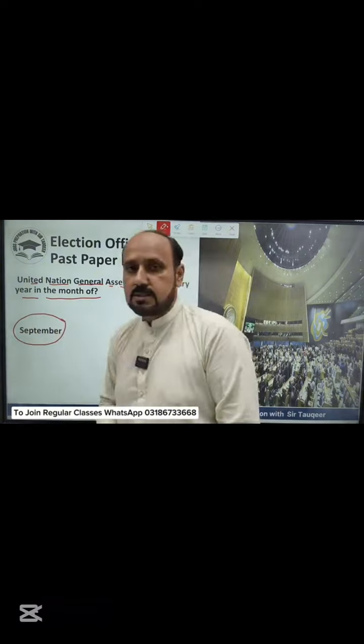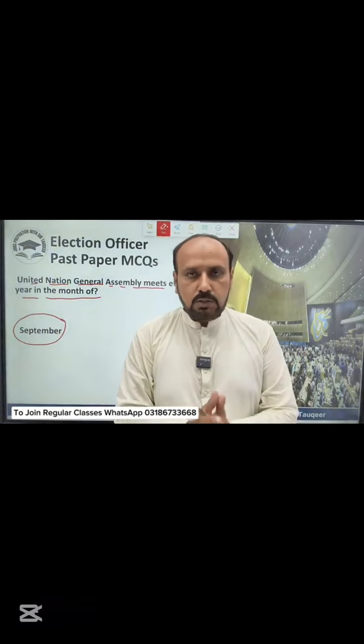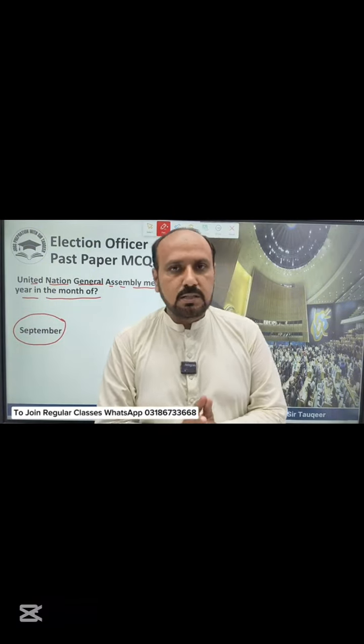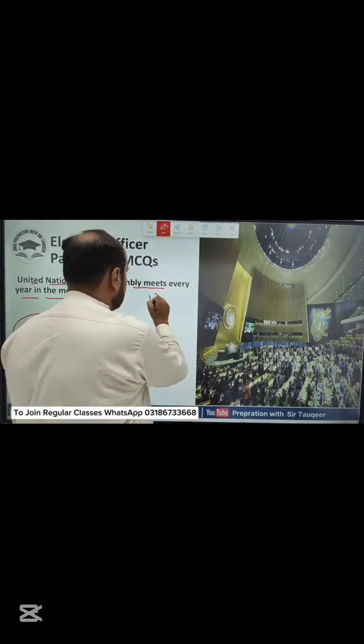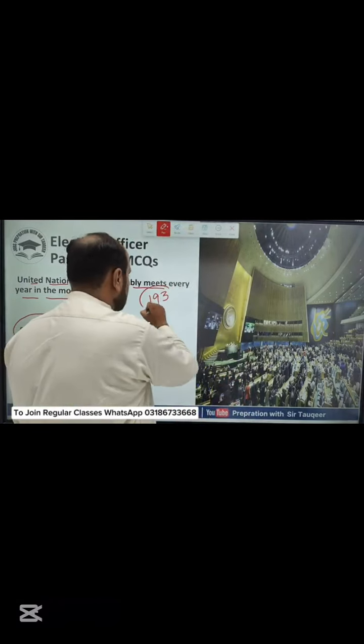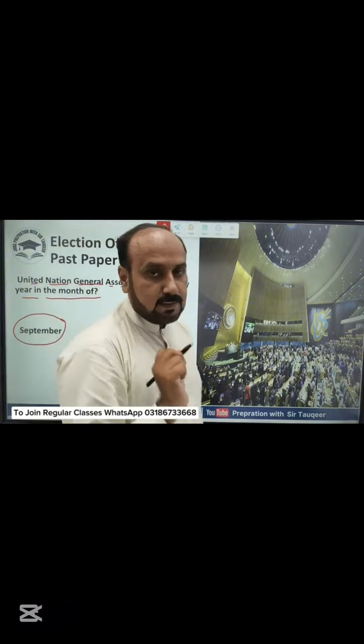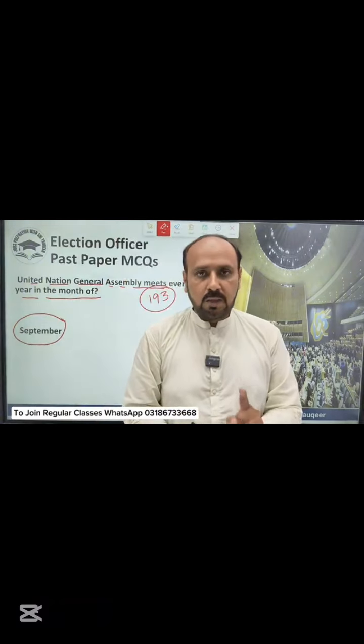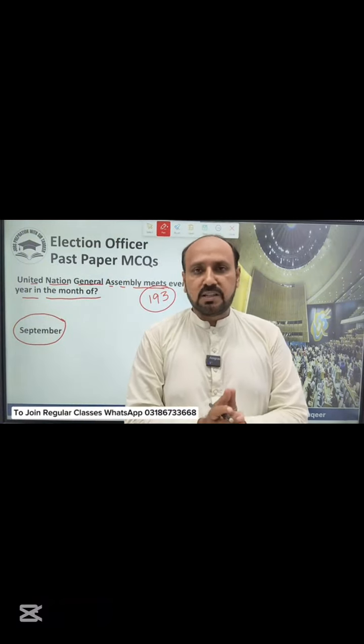Another question that can be asked regarding United Nations. Total member countries of United Nations, the numbers are 193. इनके टोटल जो member countries हैं वो कितने हैं? वो 193 हैं. Another question that can be asked, that is how many observer states of United Nations are there?